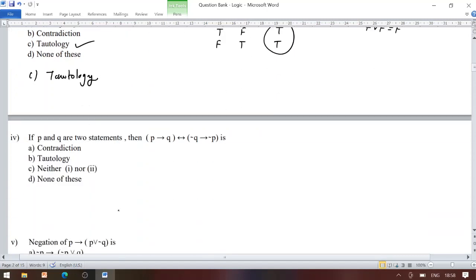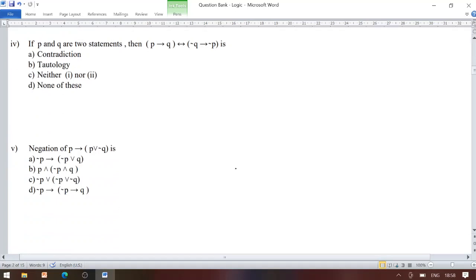Look at the next question. If P and Q are two statements, then P conditional Q biconditional negation Q conditional negation P is. So there are two statements we are having. So entries under P become TTFF.